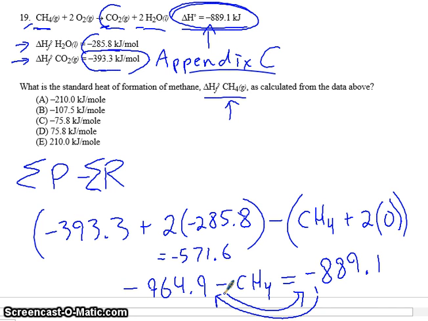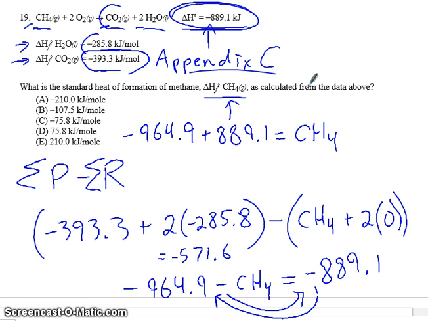I'm putting CH4 to this side, so CH4 will equal, on the right side, negative 964.9 plus 889.1. So hopefully you see what I've done here. I just rearranged the equation a little bit, added CH4 to the right, and that one to the left. And what do we get for a total? CH4 is negative 75.8 kilojoules.